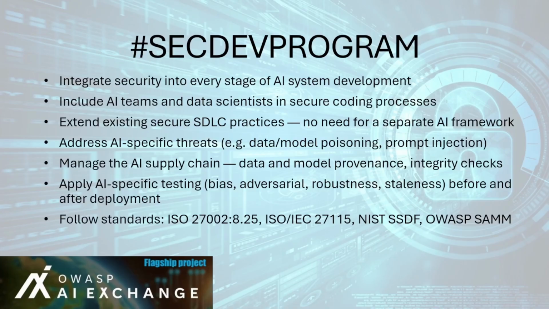Relevant standards and frameworks are as follows. ISO/IEC 27002, Control 8.25, Secure Development Lifecycle Guidance. ISO/IEC 27115 provides cybersecurity evaluation for complex systems. And NIST SSDF and OWASP SAMM, frameworks for secure software development and maturity modeling. AI security isn't about reinventing development, it's about expanding existing secure practices to include AI-specific risks, tools, and teams. The same secure development discipline that protects software must now also protect models, datasets, and AI pipelines.